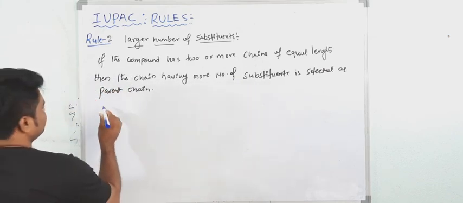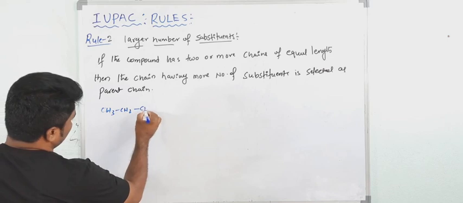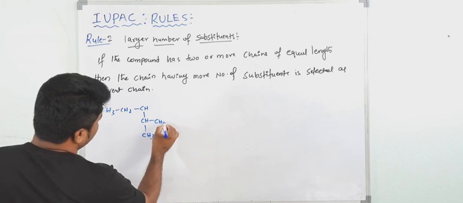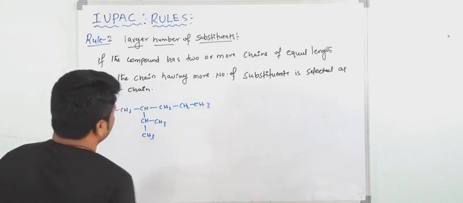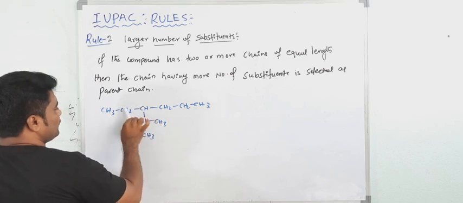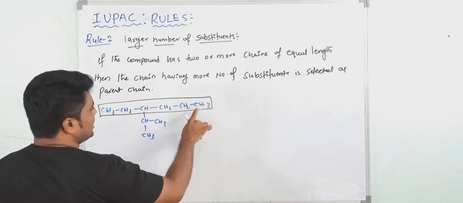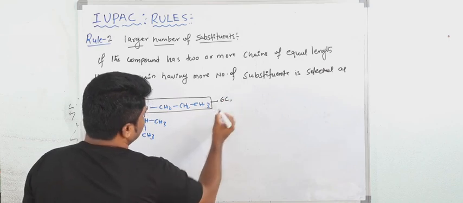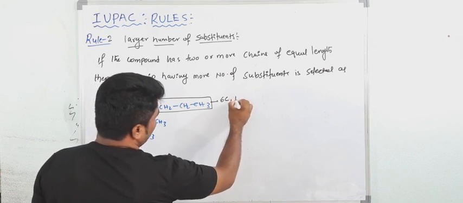See, for example, CH3, now CH2, now see CH3, one more CH3 here. CH2, CH2, now CH2. See here. So we have two types of parent chain. This is 1, 2, 3, 4, 5, 6. If you take this one, how many carbon atoms? 1, 2, 3, 4, 5, 6. It contains 6 carbon atoms. Then how many substituents? Only one substituent.